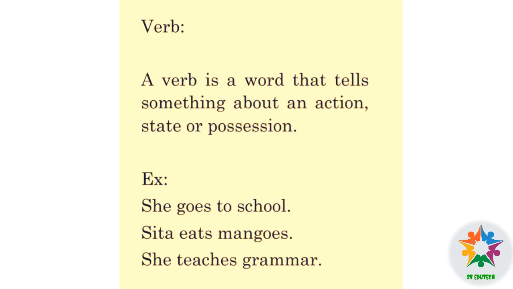Verb. A verb is a word that tells something about an action, state, or possession. A verb is an action word. Example. She goes to school. Where does she go? She goes to school. Goes is an action. Sita eats mangoes.